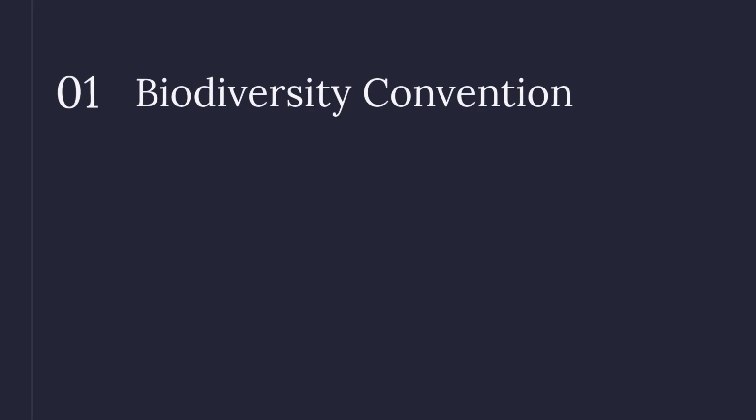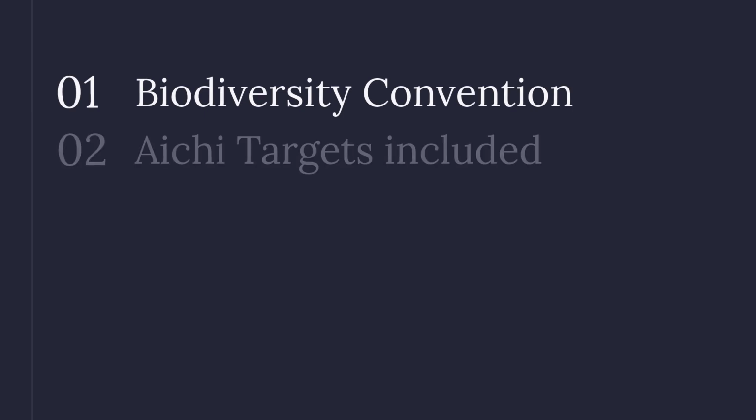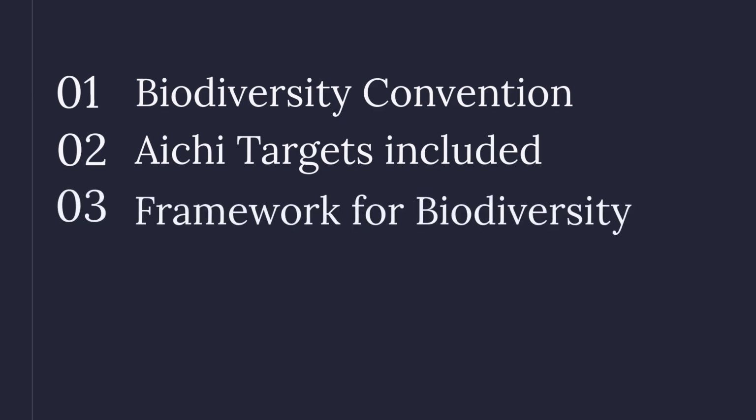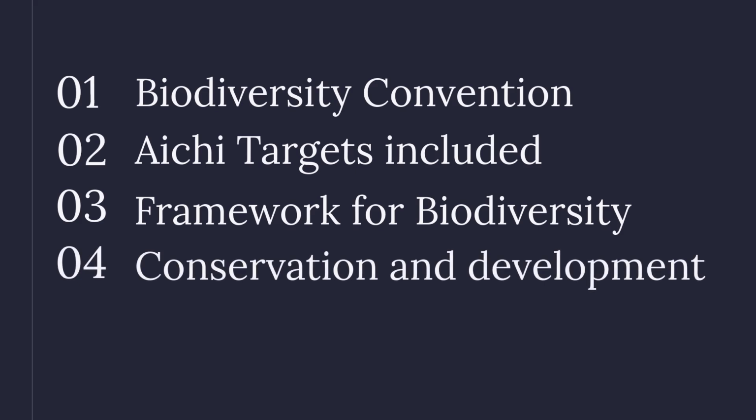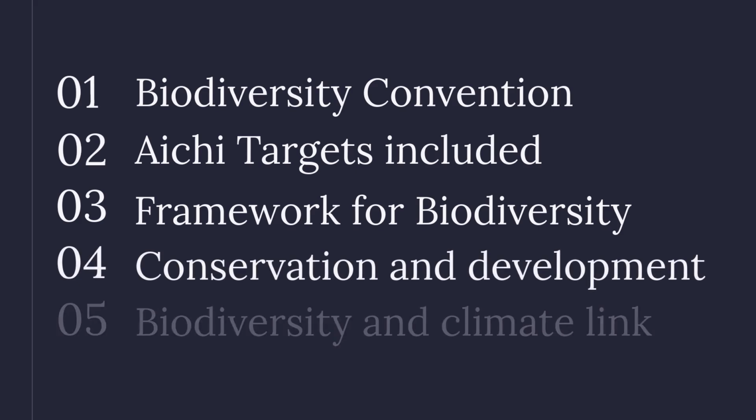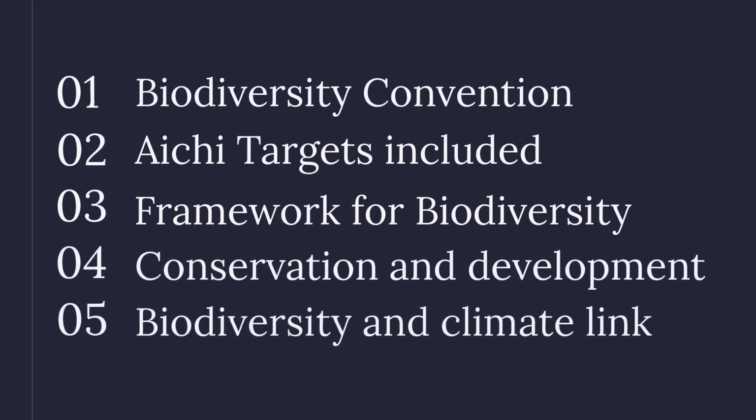The Convention on Biological Diversity aims to conserve biodiversity. It includes targets like the Aichi targets and the Global Biodiversity Framework. This agreement links conservation with sustainable development. The biodiversity and climate crises are interconnected. It highlights the importance of sustainable use.